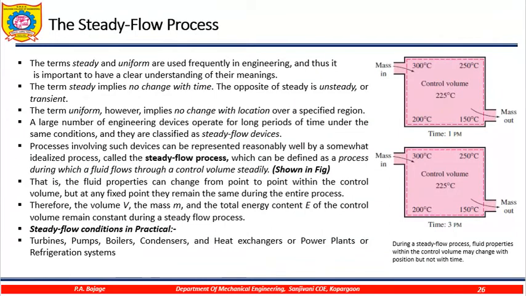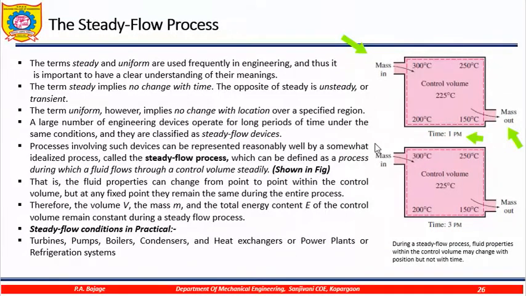Now, let us see what is a steady flow process. So, a steady flow process, you can see this diagram. In this diagram, you have mass in, mass out at 1 p.m. Okay, time is 1 p.m., mass in, mass out.